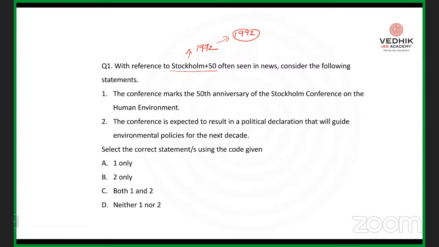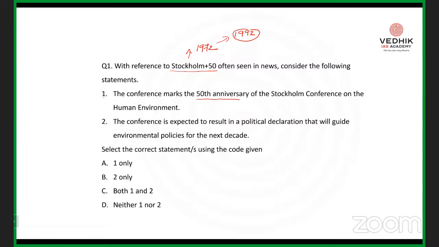Now, the conference marks the 50th anniversary of the Stockholm Conference on the Human Environment. So the first statement itself, what exactly is meant by the Stockholm Plus 50 Convention? The conference marks the 50th anniversary of the Stockholm Conference on Human Environment. Obviously, that is a correct statement.